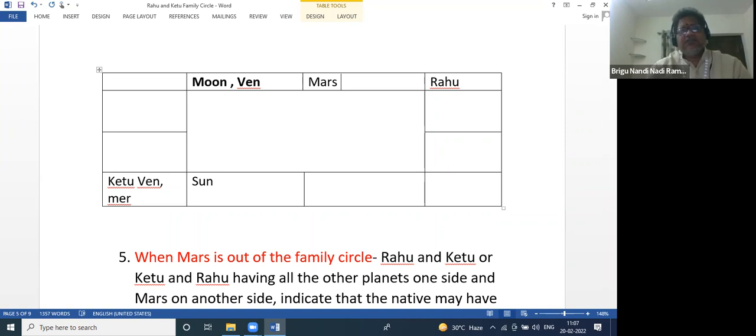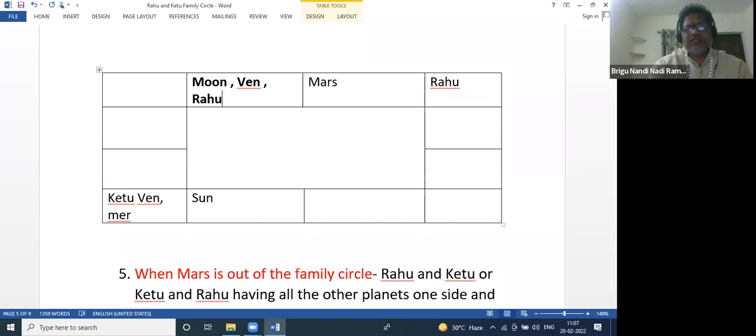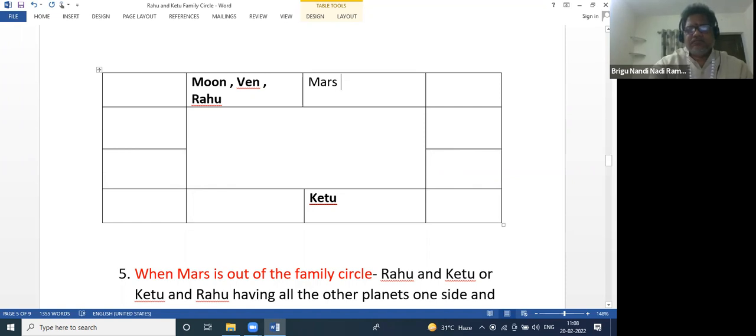Suppose Rahu is here. Okay, for example, this is a horoscope of somebody.